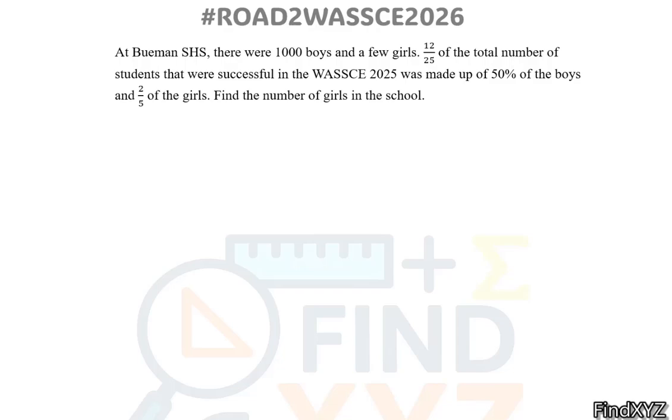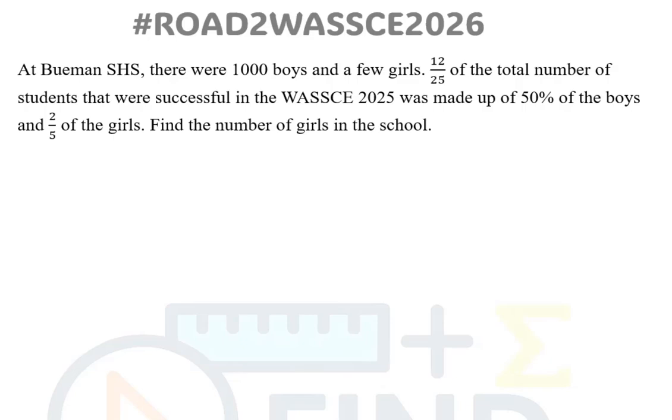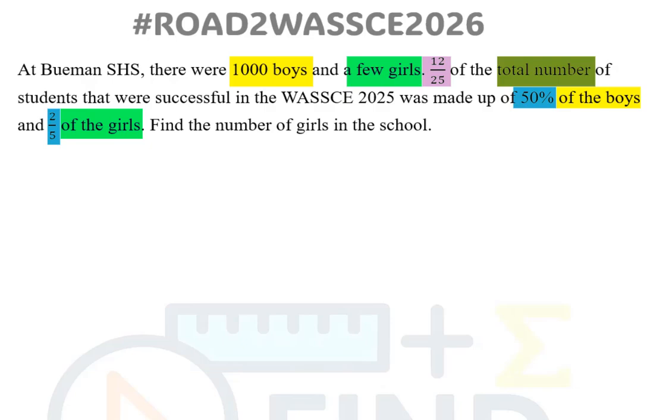We are still on the road to WASSCE 2026. Let's try this question. At Bueman Senior High School, there were 1,000 boys and a few number of girls. 12 out of 25 of the total number of students that were successful in the WASSCE 2025 was made up of 50% of boys and 2 out of 5 of the girls. We have been tasked to find the number of girls in the school.